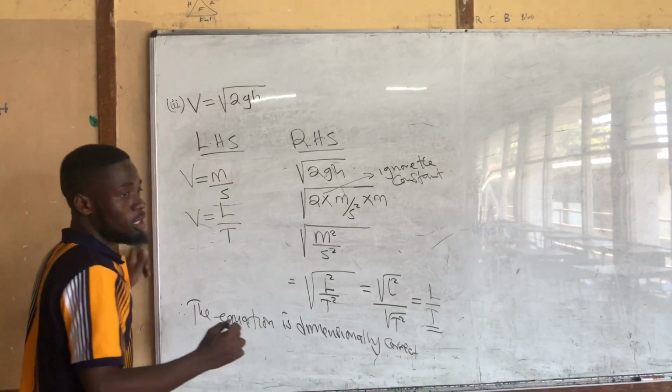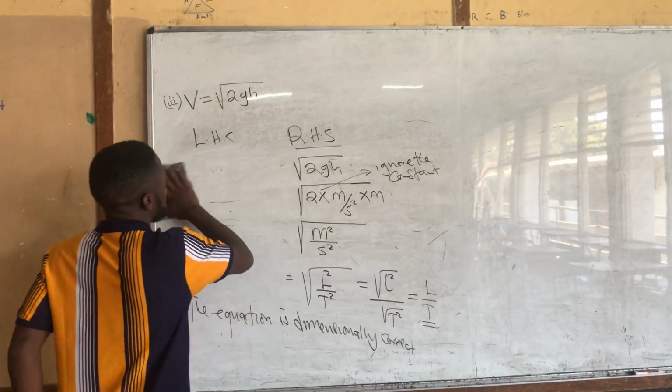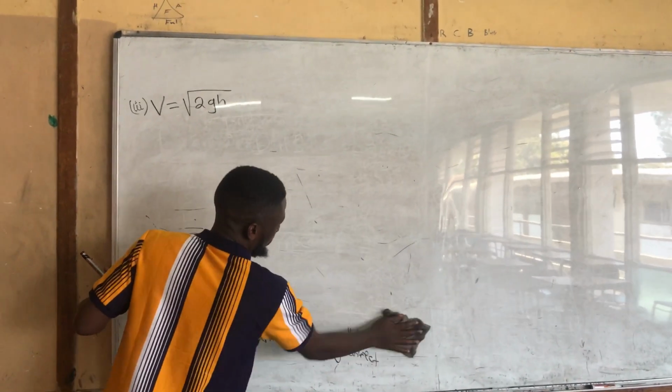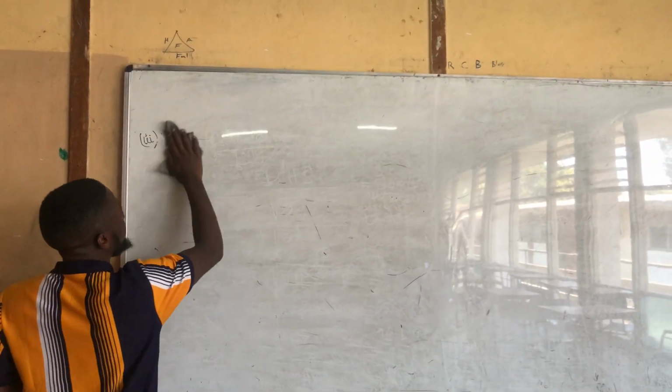Okay. So let's go to the next question. The next question.